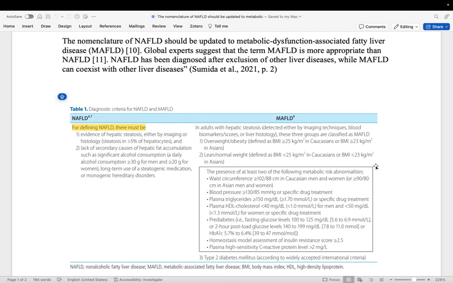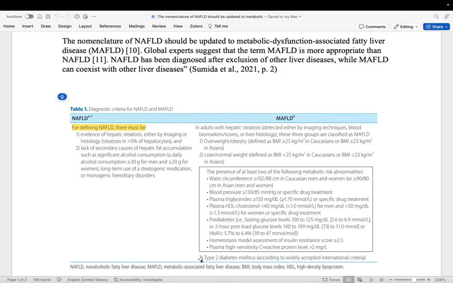For this there are three criteria, and the patient must have one of those criteria. So talking about those three criteria, one is being obese. Second is that if they are of normal weight or lean, they must have at least two of these criteria.